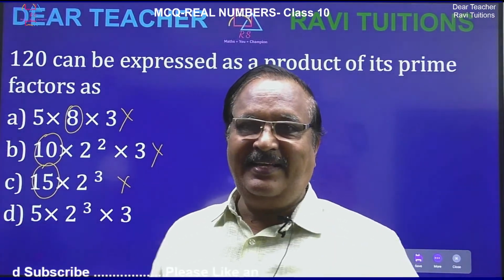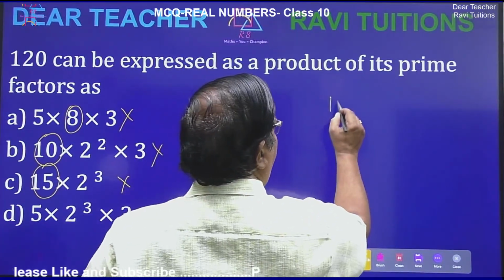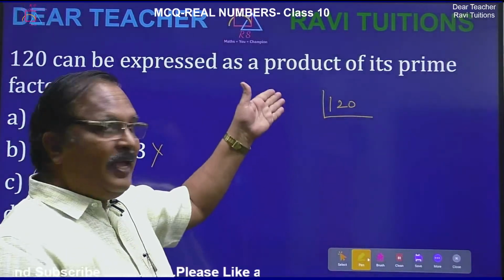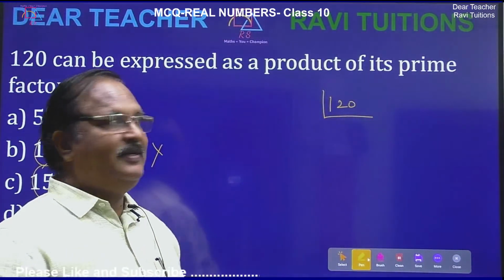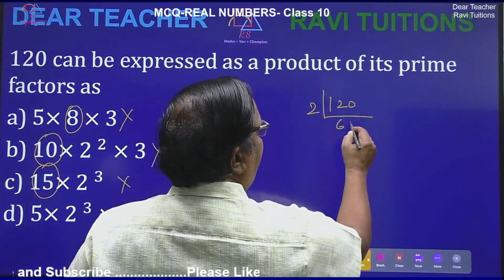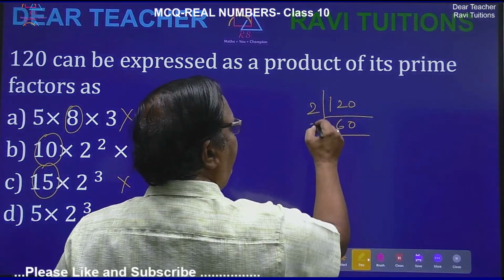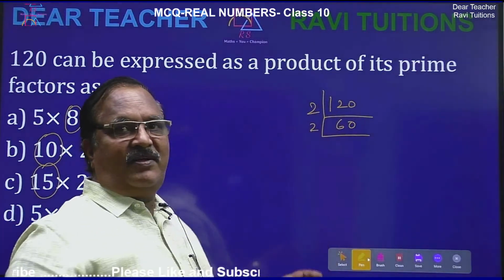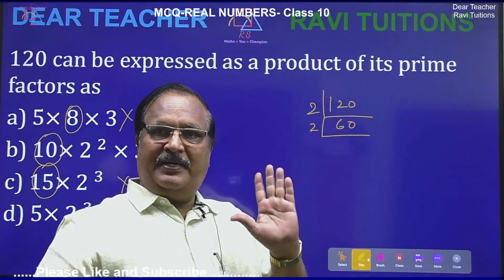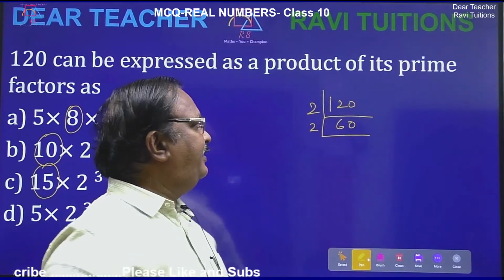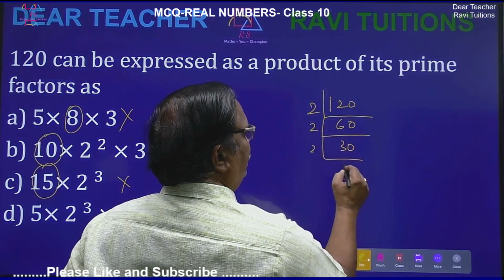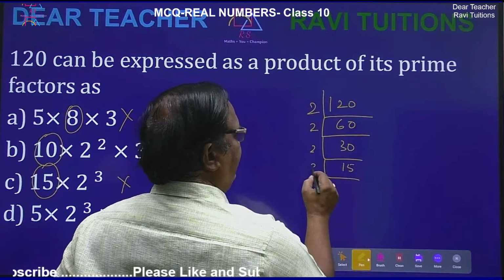Don't try directly. Let me explain how to do this prime factorization. You have to take prime factors to divide that. So now 2 is the first prime number. So 60, again 2 will go. Here you have to take only prime factors, not any. Don't take 10. 120 is divisible by 10 also, but 10 is not a prime number. Okay, so take only prime numbers. So 30, again 2, 15, 2 won't go, 3, 5.